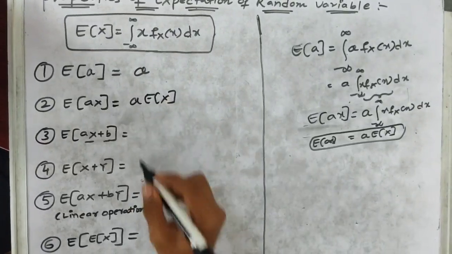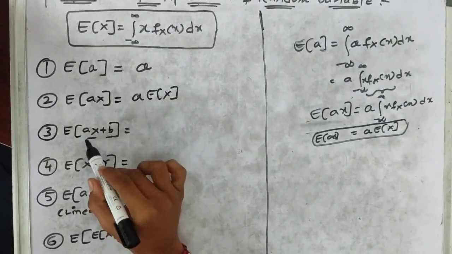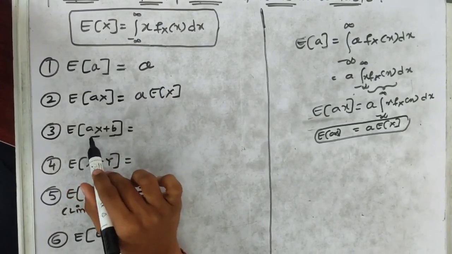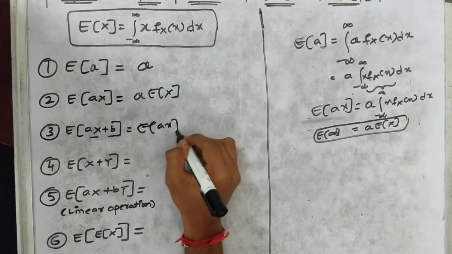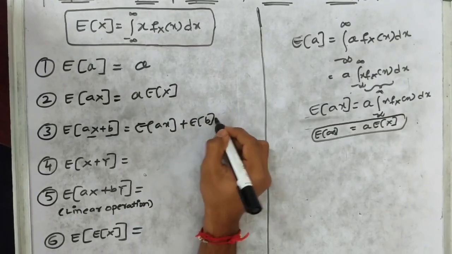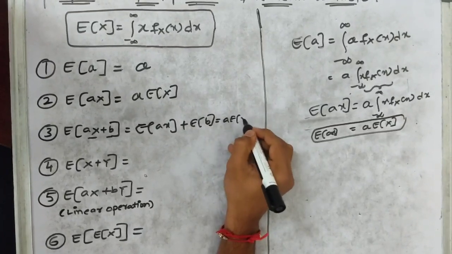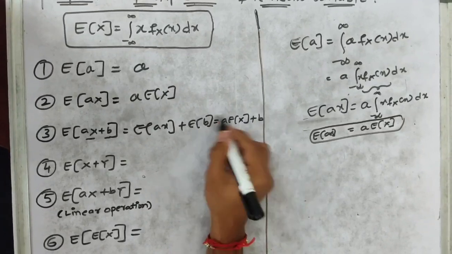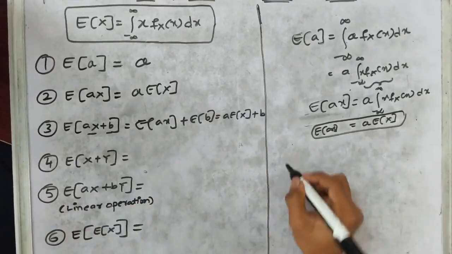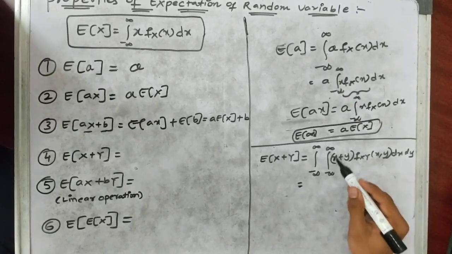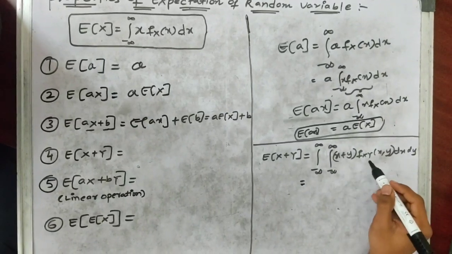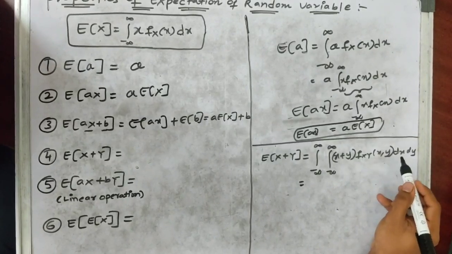Coming to the third property, we can simply apply this. We can separately write the expectation of AX plus B as the expectation of AX plus the expectation of B. This can be written as A times the expectation of X plus the constant B. Now the expectation of X plus Y can be written as the double integral from minus infinity to infinity of (x plus y) times fXY(x, y) dx dy.